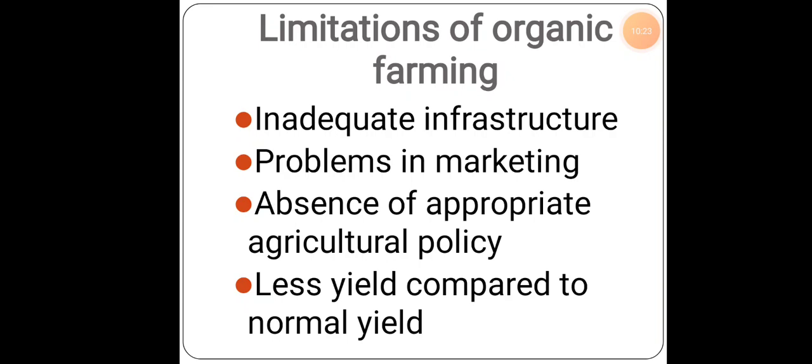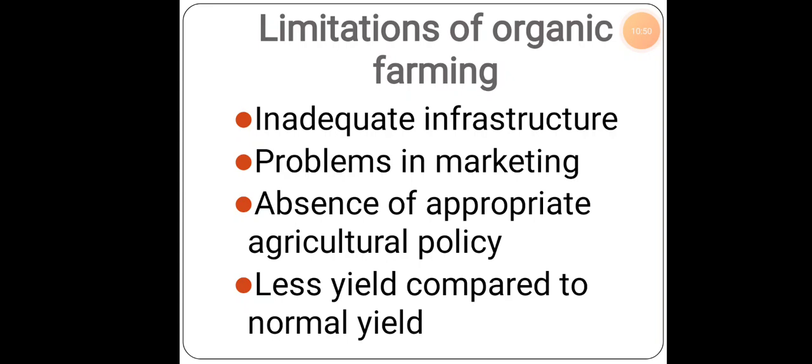Lastly, less yield compared to the normal yield. When we use chemical fertilizers, pesticides and HYB seeds, all these lead to excess production and excess cultivation. But when we start doing organic farming, we will have only limited seeds, only limited manure, and only a limited percentage of the land will be used.